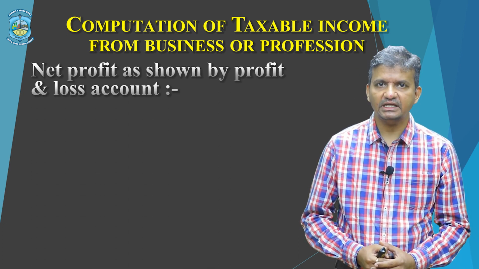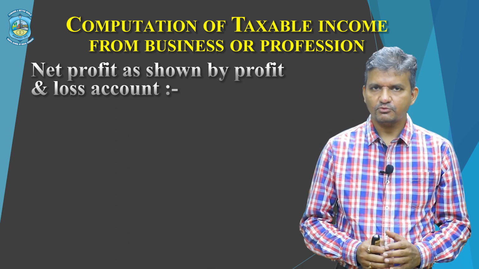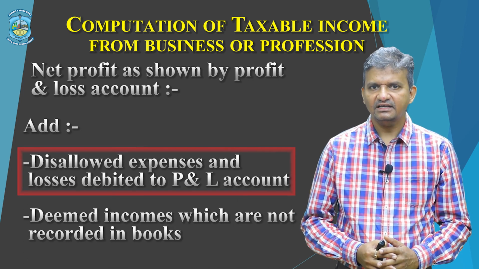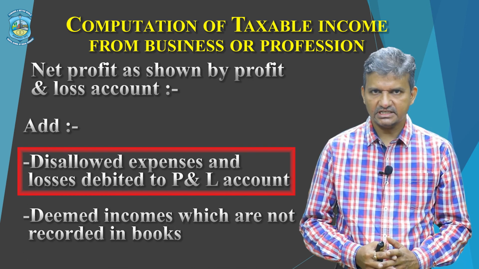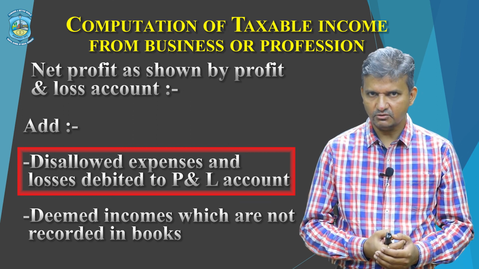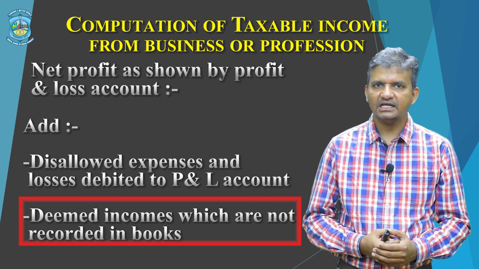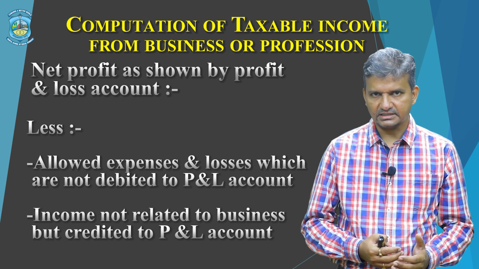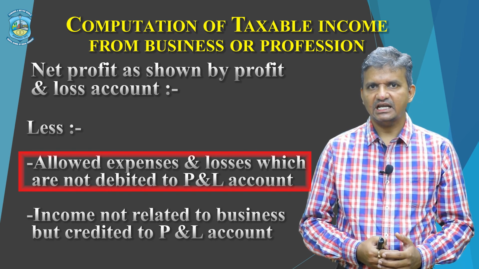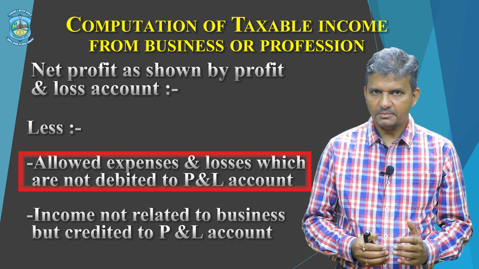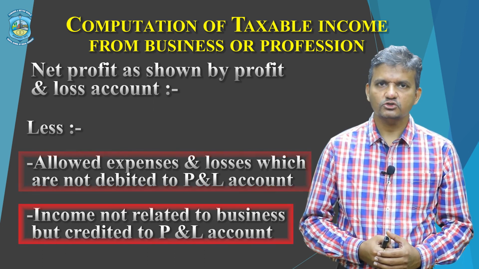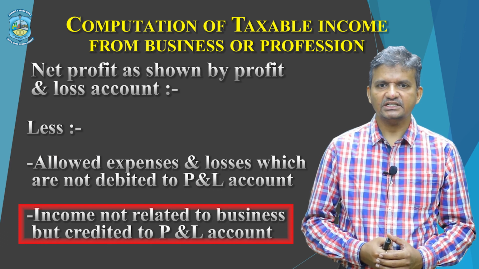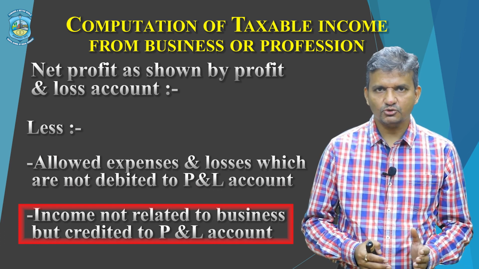The starting point would be net profit as per profit and loss account. Add disallowed expenses and losses which are debited to profit and loss account. We also add deemed income which are not recorded in books of accounts. Then out of this we deduct allowed expenses and losses which are not debited to P&L account, and also we deduct income not related to business but credited to profit and loss account. Now we will talk about each one of these points in detail.